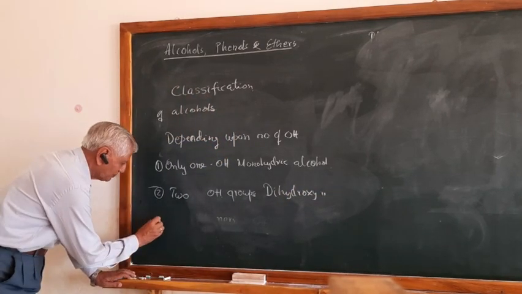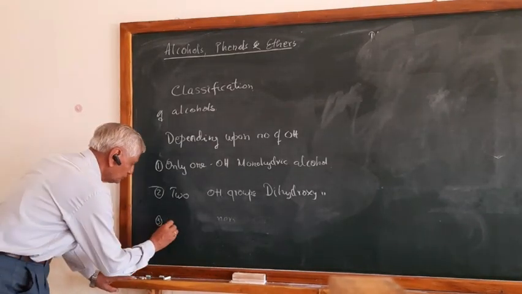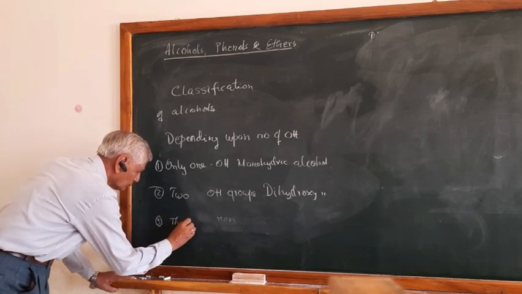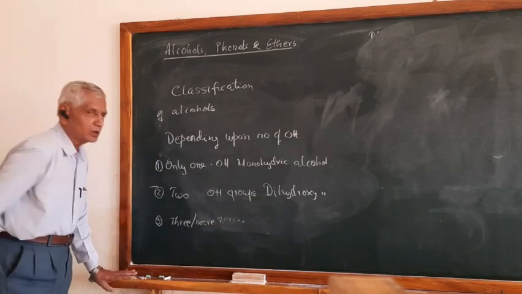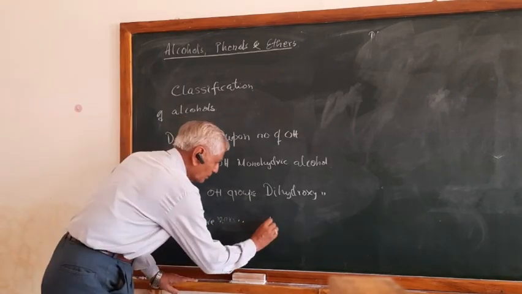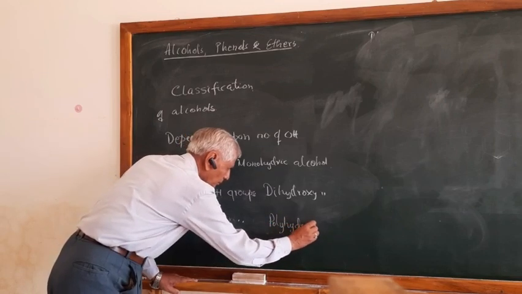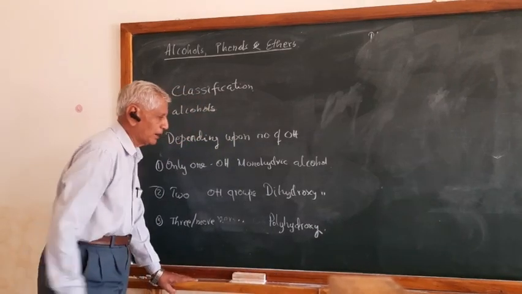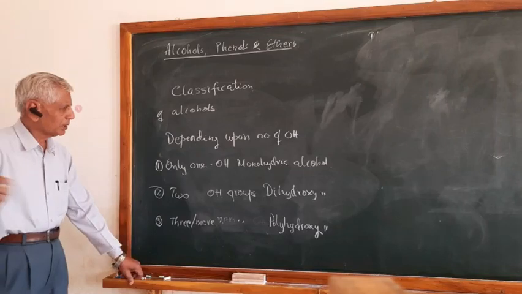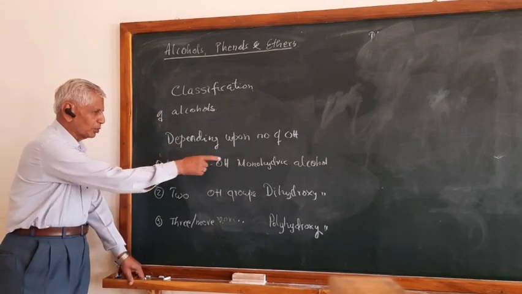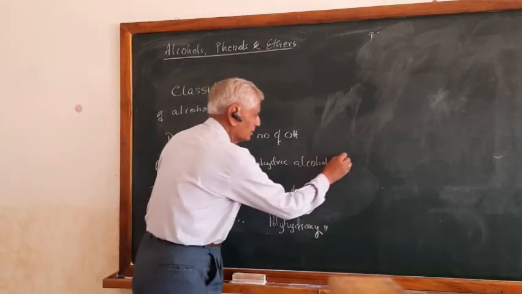And if it contains three or more than three hydroxy groups, it is called a polyhydroxy compound, or polyhydric alcohol. So the compounds are classified as monohydric, dihydric, polyhydric. Let us go for the examples.